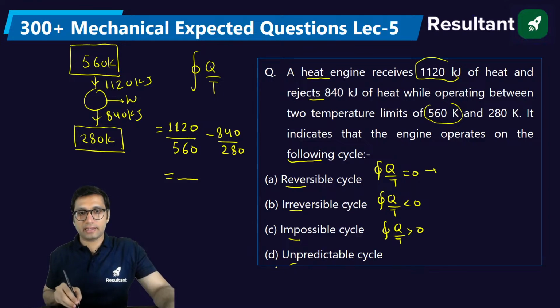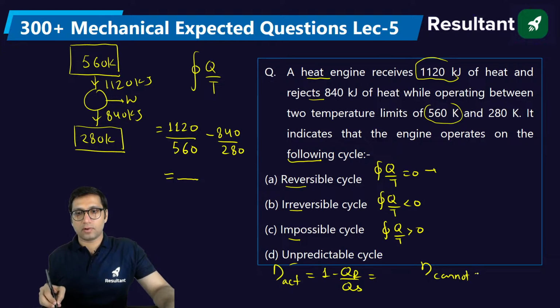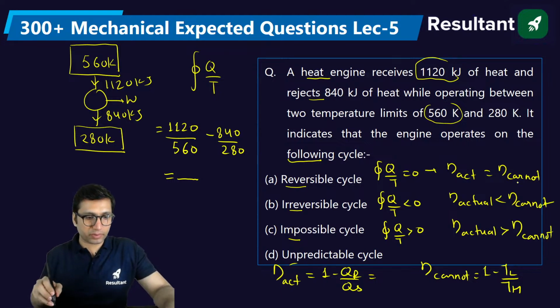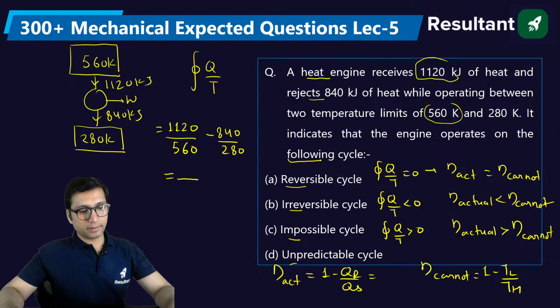Or you can find the actual efficiency, 1 minus heat rejected by heat supplied, and you can find the Carnot efficiency, 1 minus lower temperature by higher temperature, and compare. If the actual efficiency comes out equal to Carnot, it will be reversible. If actual efficiency is less than Carnot, it will be irreversible. If actual efficiency is greater than Carnot, it will be impossible. So there are two ways by which you can solve this given question.